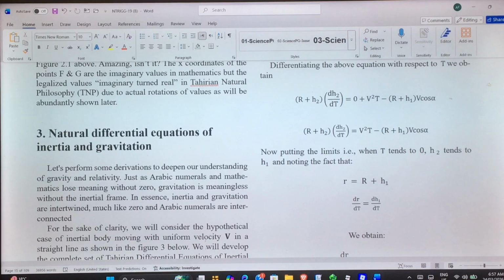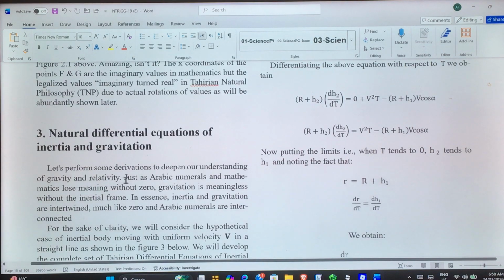Okay guys, in this video I will derive the natural differential equations of inertia and gravitation. Okay, let's perform some derivations to deepen our understanding of gravity and relativity. Just as Arabic numerals and mathematics lose meaning without zero, gravitation is meaningless without the inertial frame. In essence, inertia and gravitation are intertwined much like zero and Arabic numerals are interconnected.